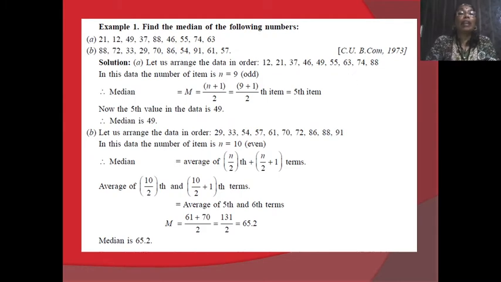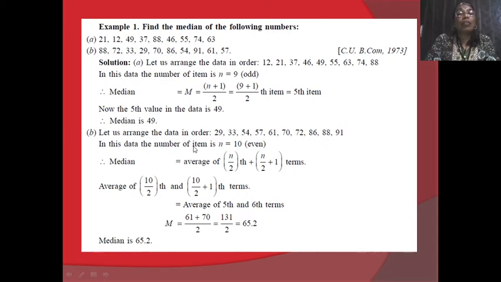For the second example, we have to arrange the same data, here given 49 as the median value. Let us arrange the data for the second example, again in the same ascending order: 29, 33, 54, 57, 61, 70, 72, 86, 88 and 91. The solution of the second example.